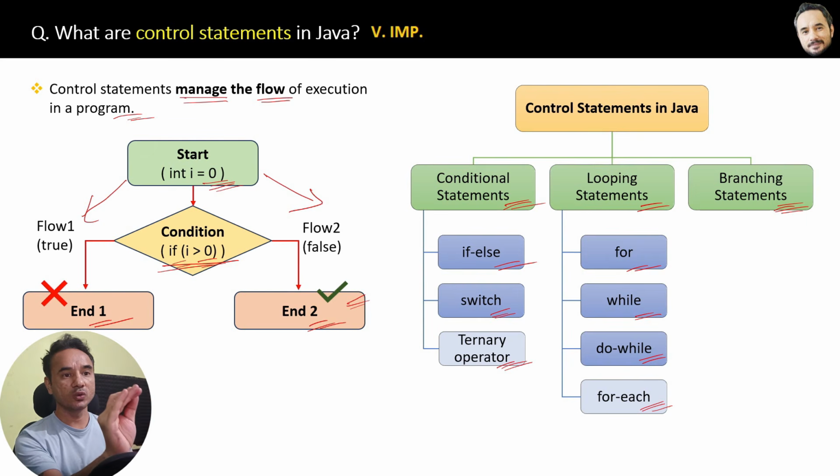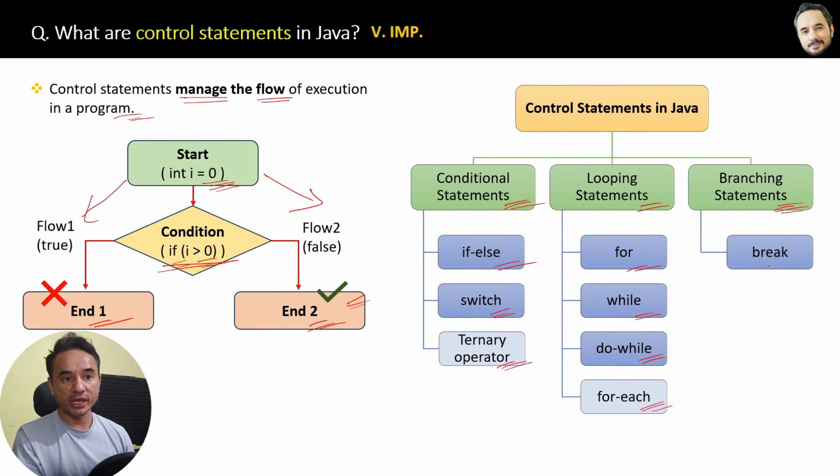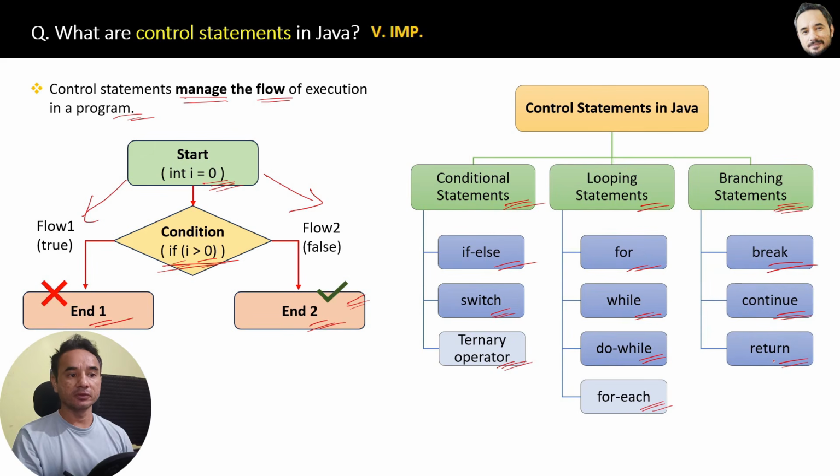Conditional is different, looping is different, and branching. Under the branching statements, we have the break keyword, the continue and the return keyword. Okay, so in the upcoming questions, I will cover all these control statements in separate questions. By using all these control statements, you can decide the flow of execution in your application.